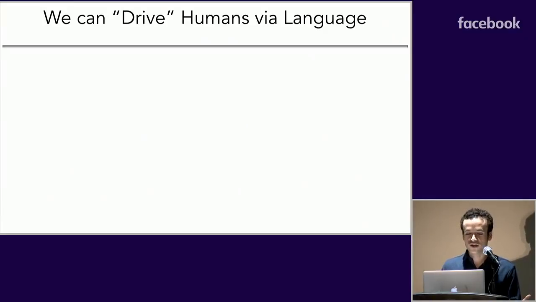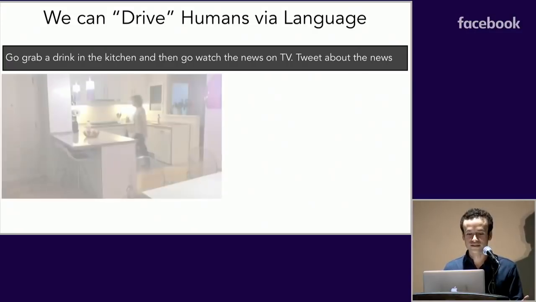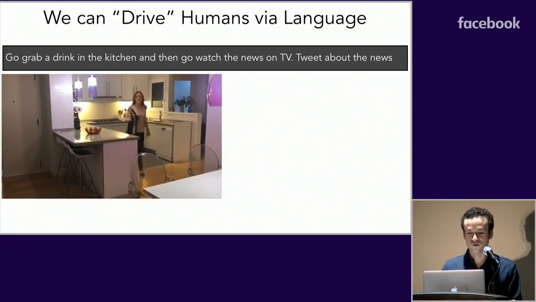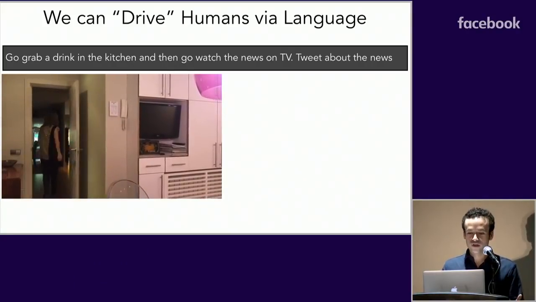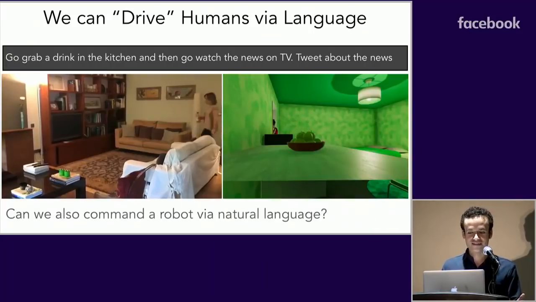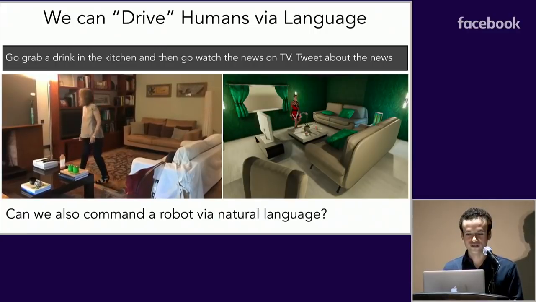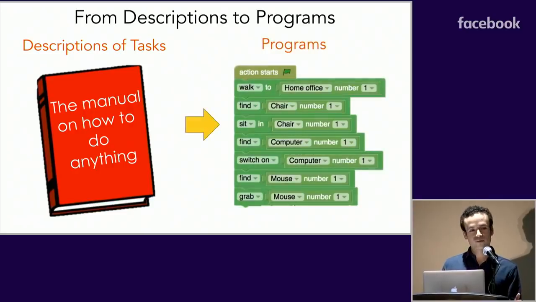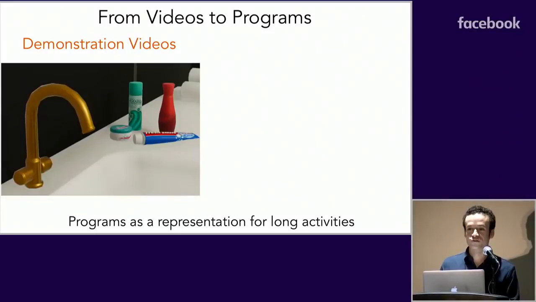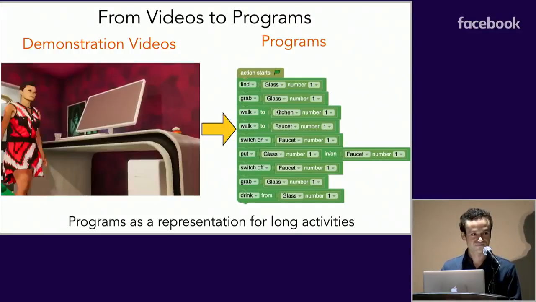In the real world, we can instruct humans by telling them how to perform activities, such as my mother here on the left, or like watching TV and tweeting about this. We would like to be able to do the same with agents. We would like to show them a description of a task, or maybe a demonstration of this activity, and have them perform the same actions that humans are doing. So we would like to take a description of a task and generate the program that creates it. Or similarly, we would like to take a demonstration of an activity and again generate the program that represents this activity.